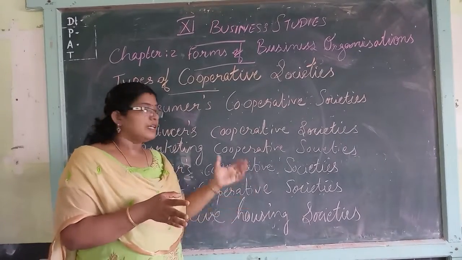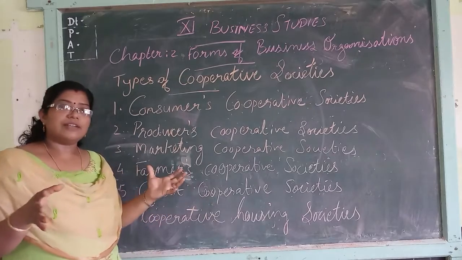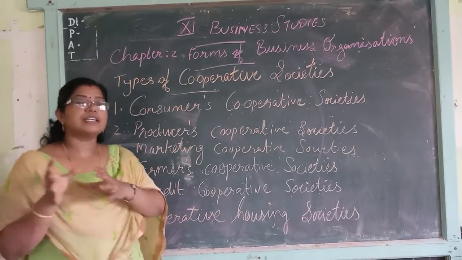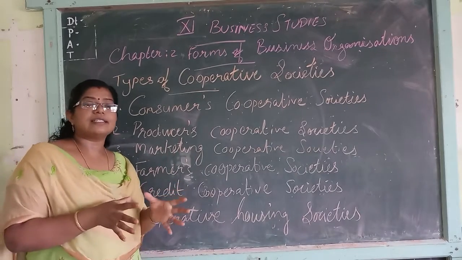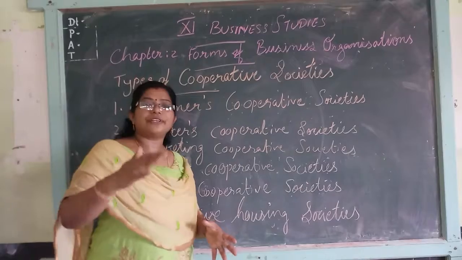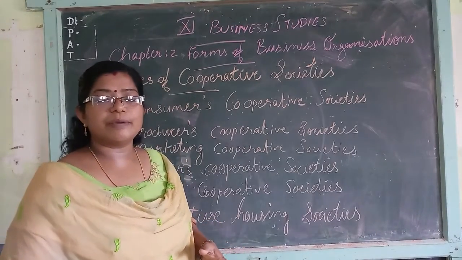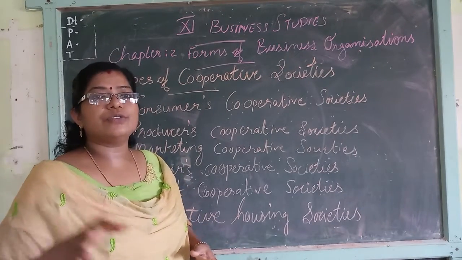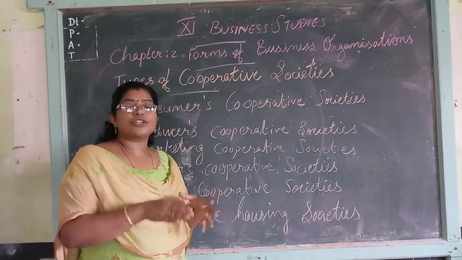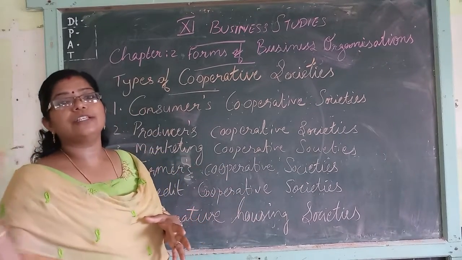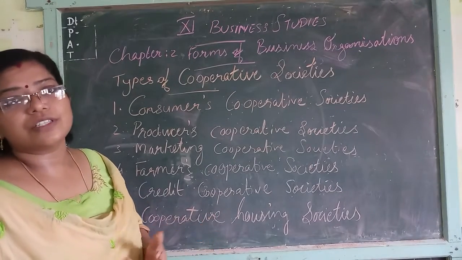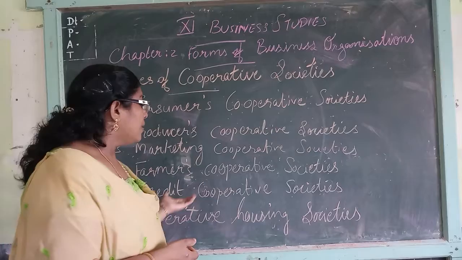Sometimes the society first purchases residential land with the help of that capital, constructs houses for its members on that land, and after constructing, gives each house to the members. Otherwise, they give the plot of land to the members so they can construct their own house.